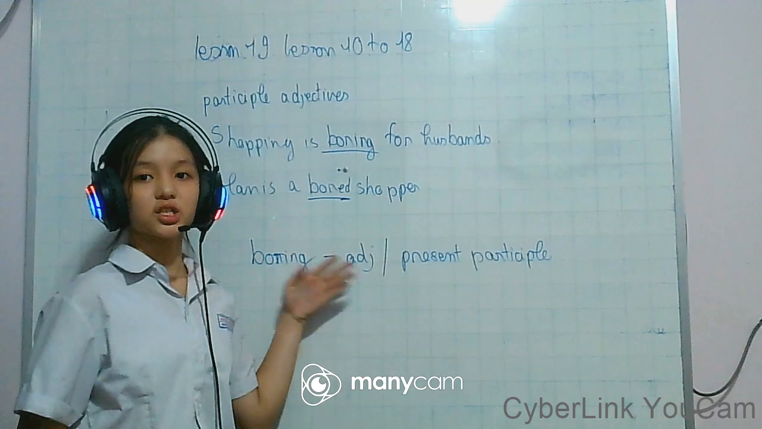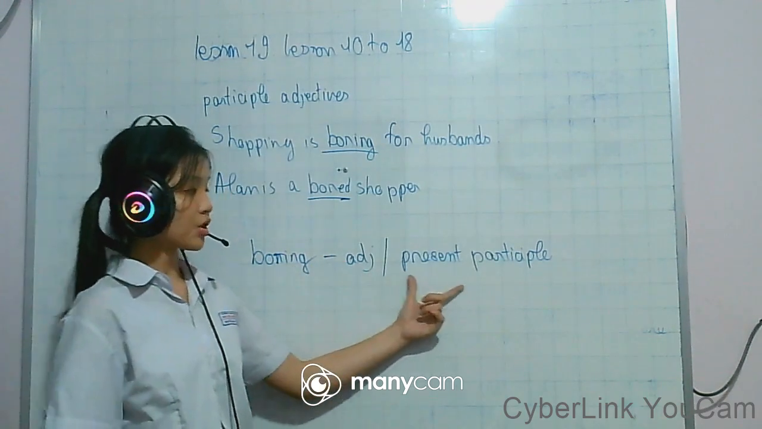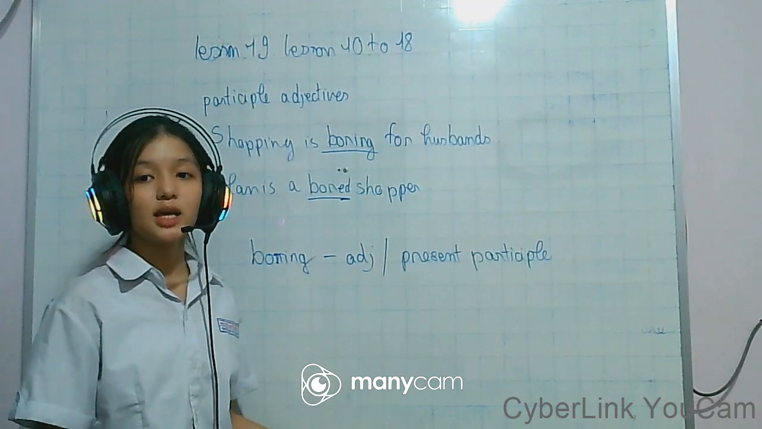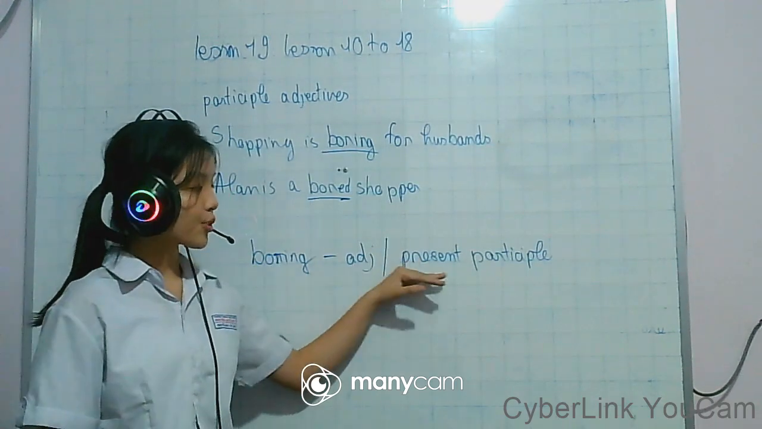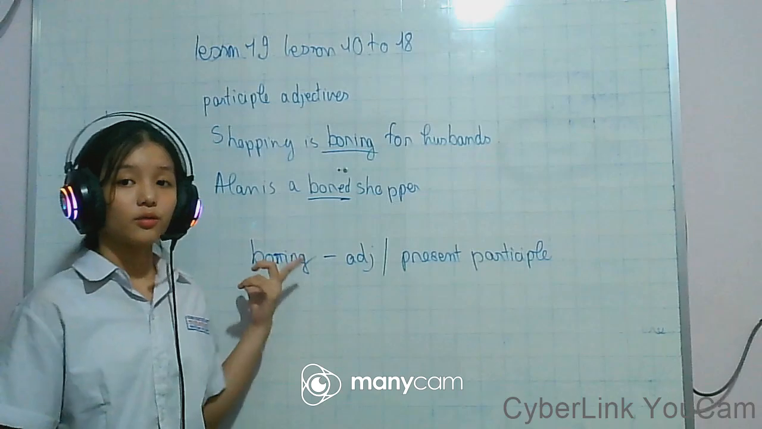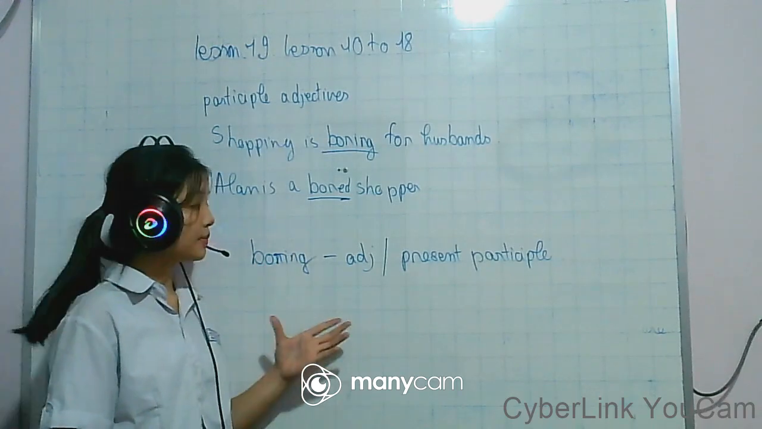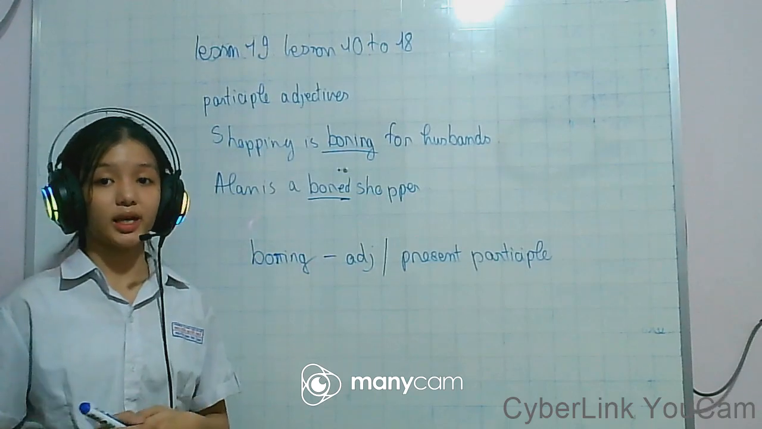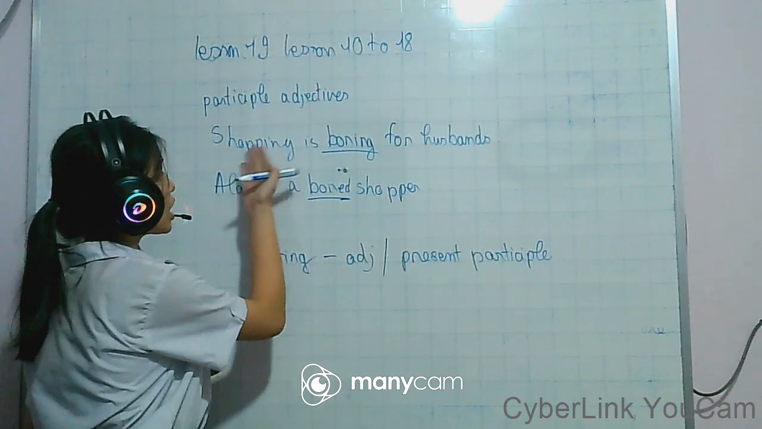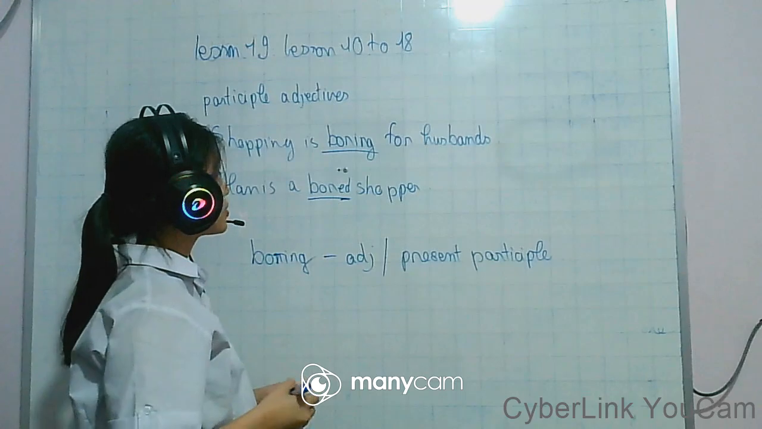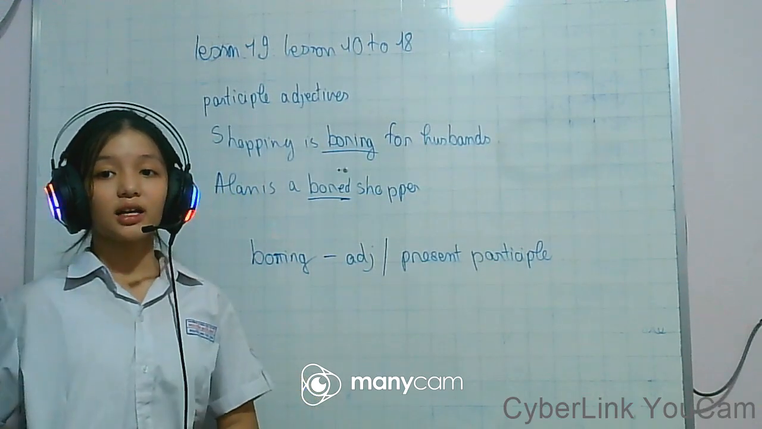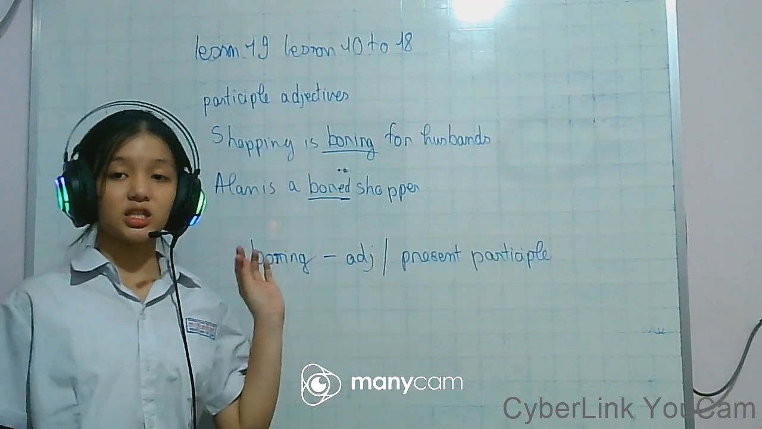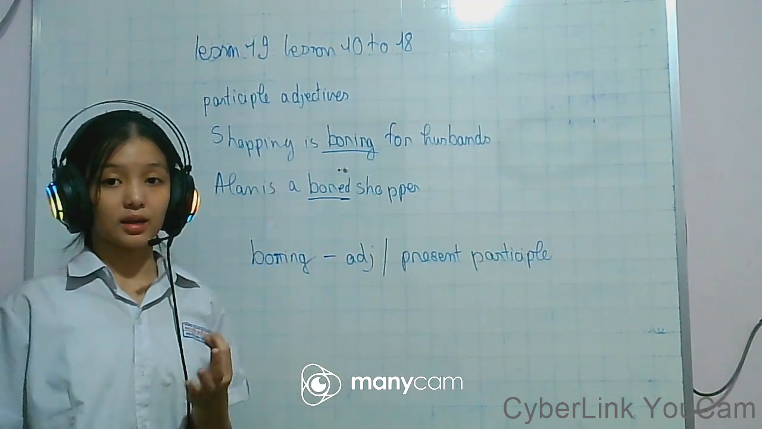Boring is an adjective and is also a present participle. So we can say that the present participle form of something can be the adjective in a sentence. What does it say? Shopping is boring for husband. It has the actual meaning that shopping is boring for the husband, and the husband is bored by shopping.